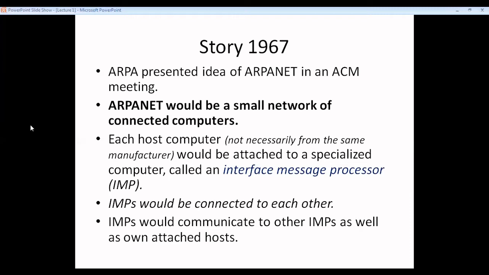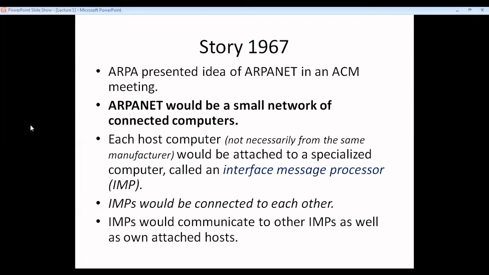What they proposed was that ARPANET would be a small network of connected computers. Each host computer would be attached to a specialized computer, which we will call the interface message processor.